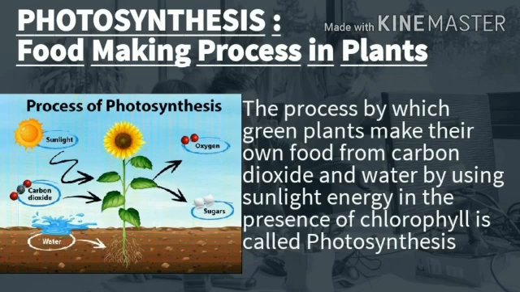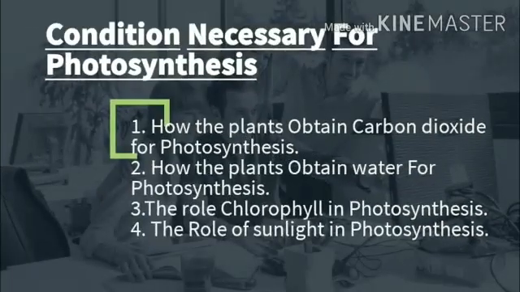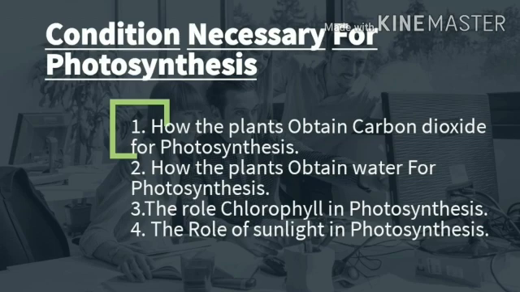The process of photosynthesis can be shown with the help of the diagram given in the figure. Conditions necessary for photosynthesis: the presence of carbon dioxide, water, chlorophyll and sunlight is necessary for photosynthesis to take place. Photosynthesis cannot occur in the absence of any one of these conditions.